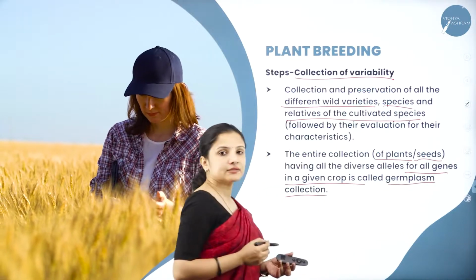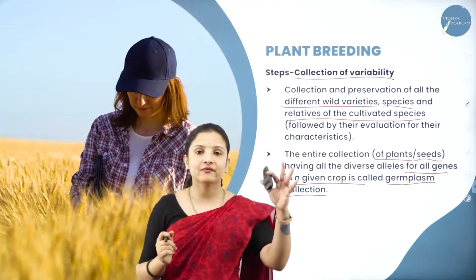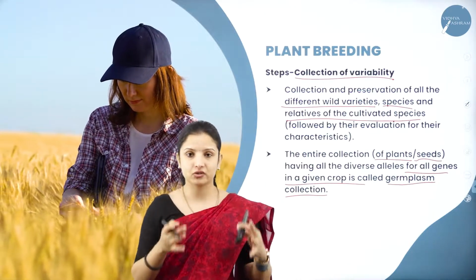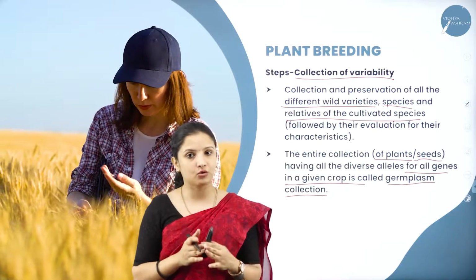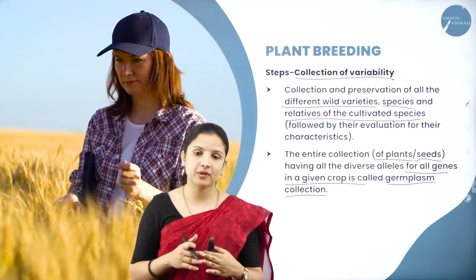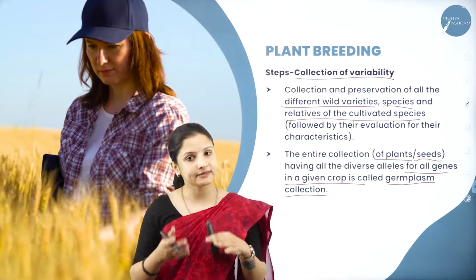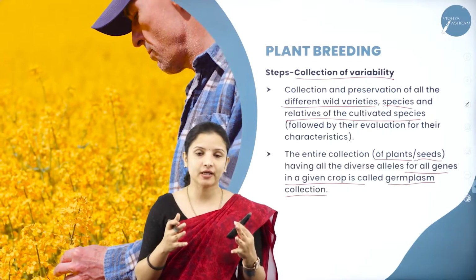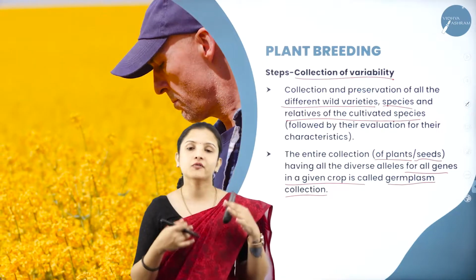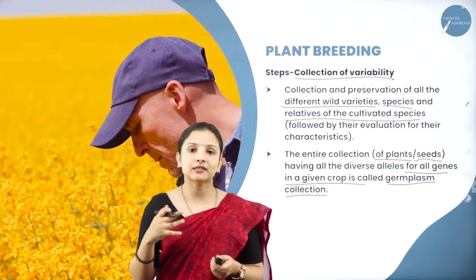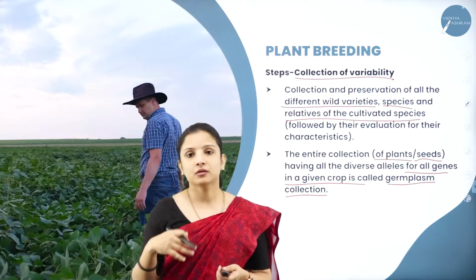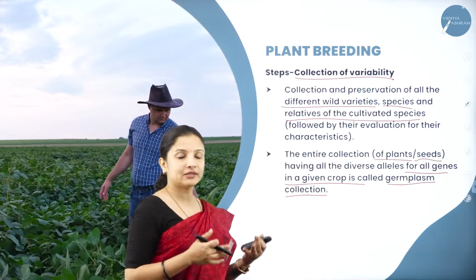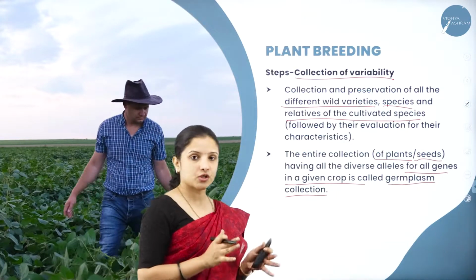So germplasm collection is a particular place wherein all the crop varieties having different superior quality traits are collected and being stored either in the form of a growing plant, or in the form of seeds. That is called as germplasm collection, because we have different sets of genes now, right, in the form of seeds and all that, which are having different traits that are good for the future crop production. So now collection of different variabilities has been done and has been stored in the germplasm.